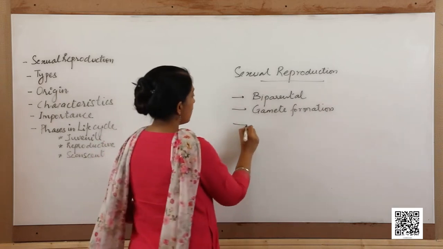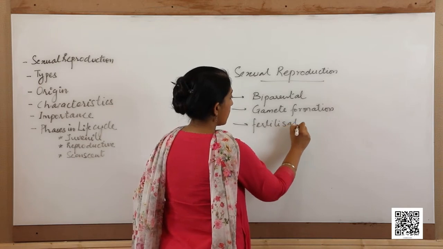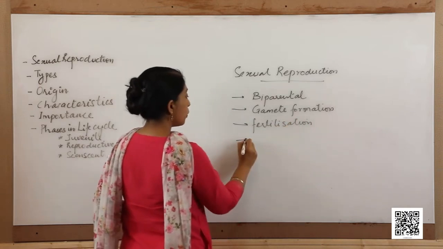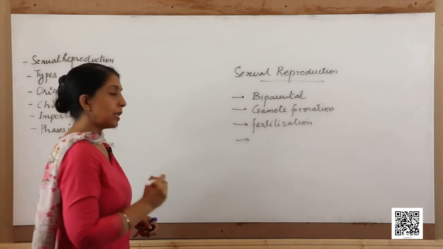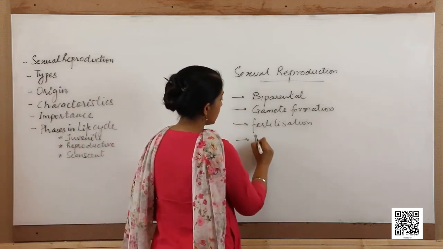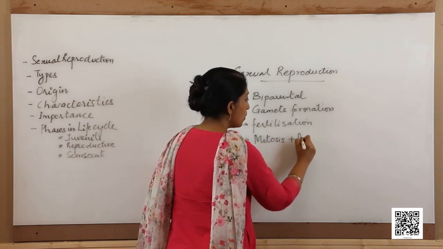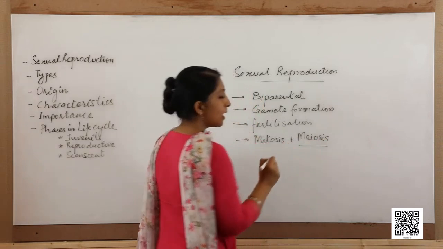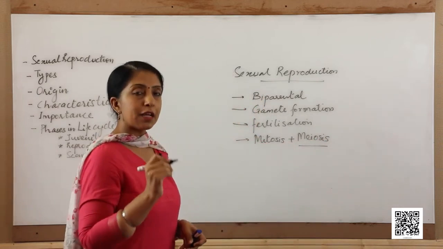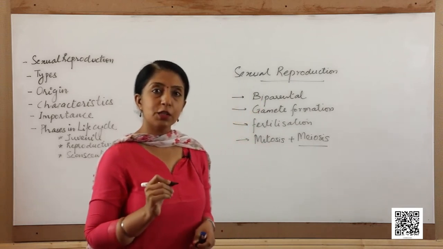Third, fertilization takes place. Fourth, the type of division that takes place in sexual reproduction is mitosis and also meiosis. Meiosis takes place in one or the other phase of the life cycle of organisms that reproduce sexually.